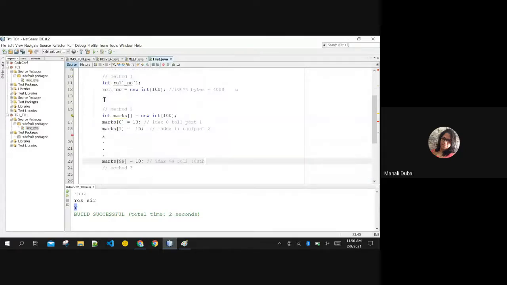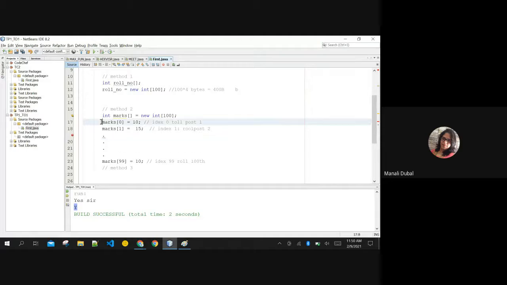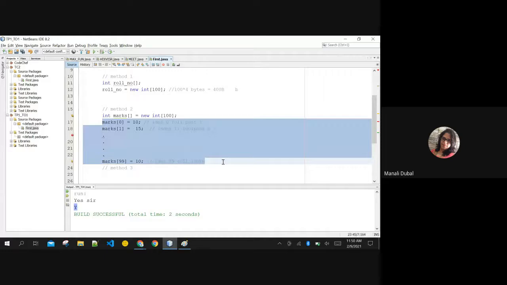No, it is impossible. This is same like creating 100 variables and assigning 100 values to it, right? That is the reason we eliminate this. The reason why we use for loop or any kind of loop in the world in array is you don't want to repeat the same statement again and again. The reason is that only to remove the statements which are redundant in the program, redundancy of the program.